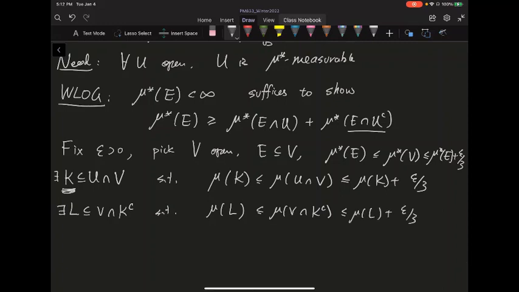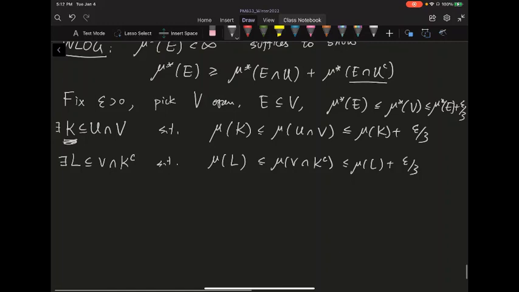That's the next approximation. Now we just need to show our approximation is good enough. First of all, let me briefly talk about why this is a good approximation of E intersect U complement. Clearly K is a subset of U intersect V, so K is a subset of U, so K complement contains U complement.